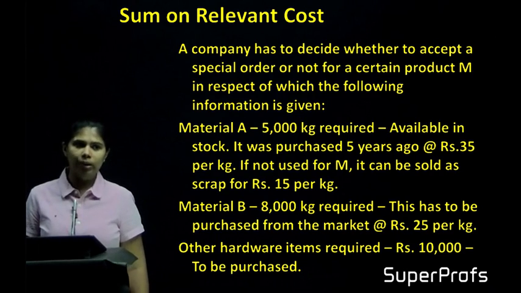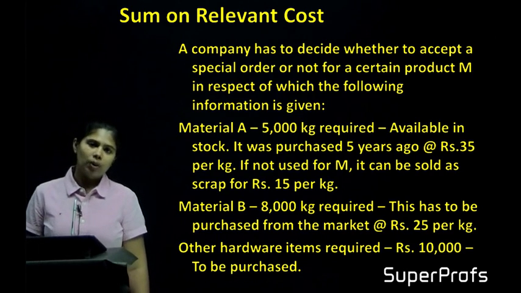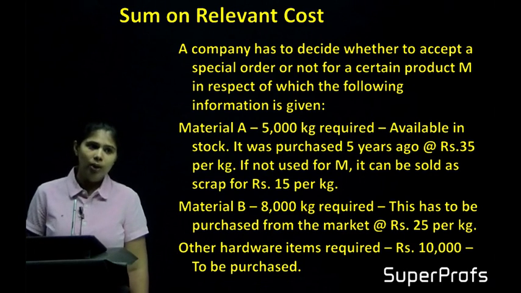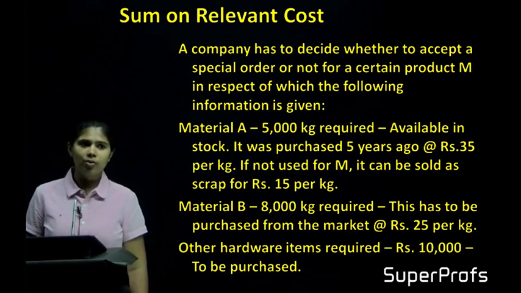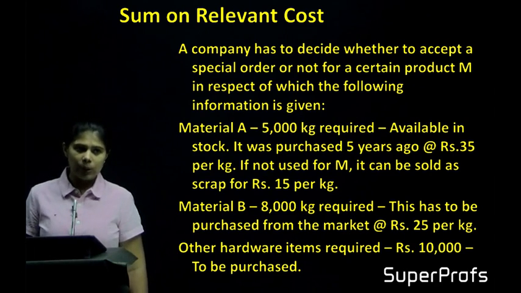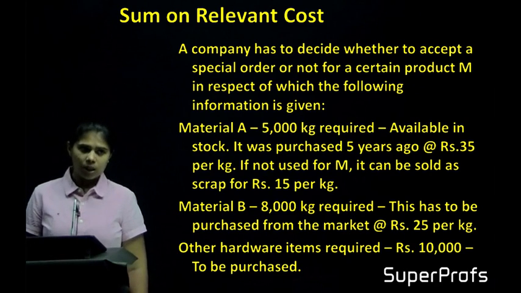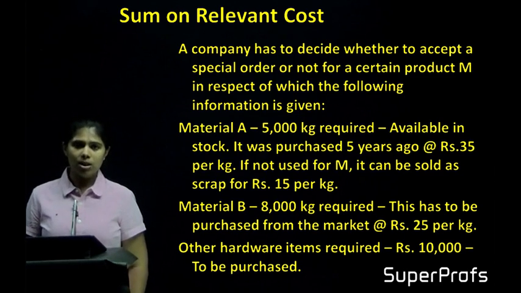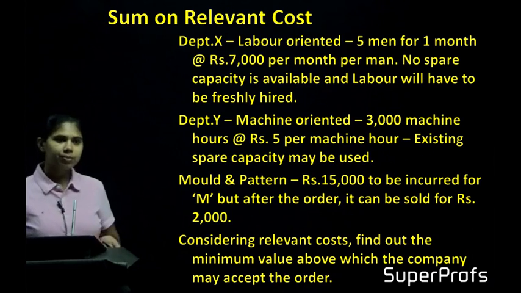Material A is required 5000 kg. We have this in stock. We purchased this 5 years ago at 35 rupees and today if we sell it as scrap, it will be 15 rupees per kg. Material B, 8000 kg required. This is to be purchased from the market at 25 per kg. Other hardware items, 10,000 rupees to be purchased.